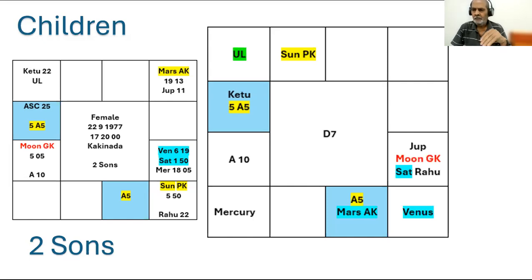I have gone through many of his articles, and many of them were compiled and published in one book. I studied that book. In that book, he mentions this Nicha Bhanga Raja Yoga, and I found it logical.